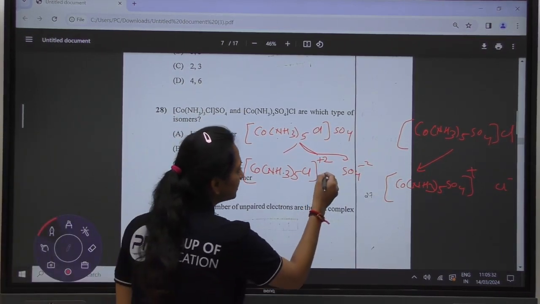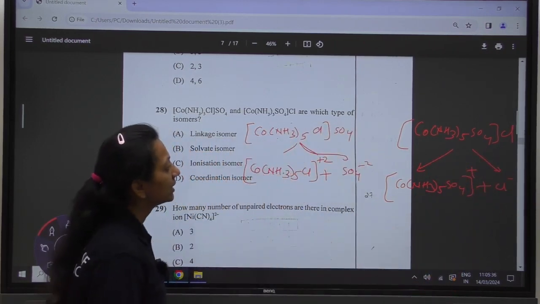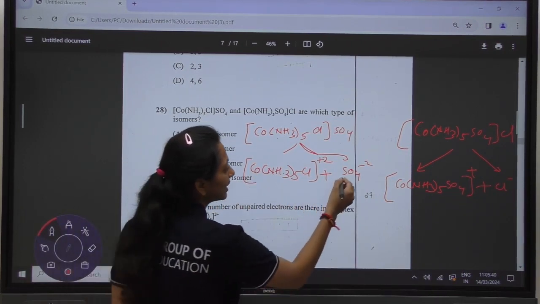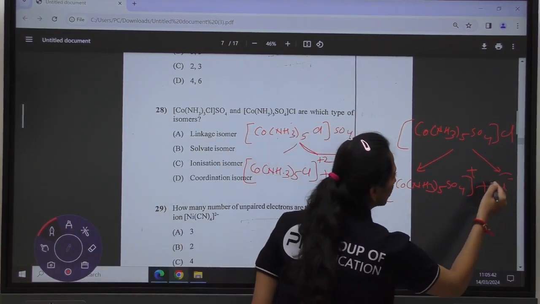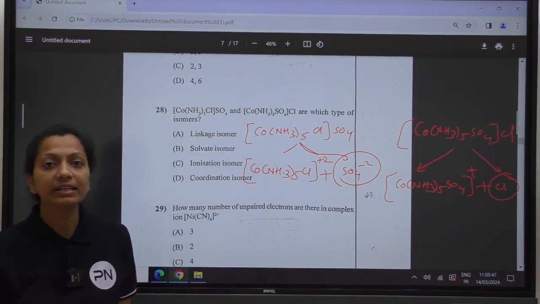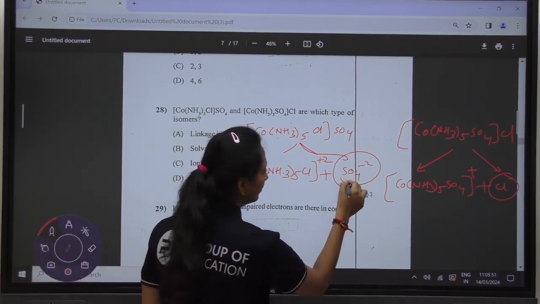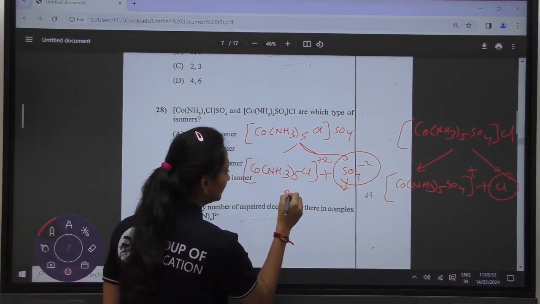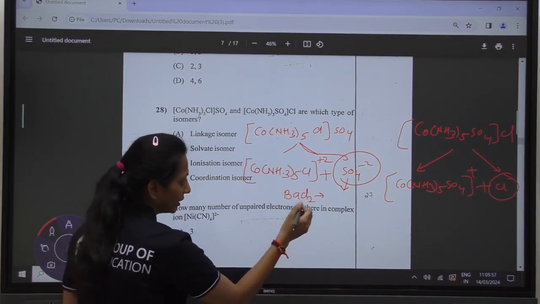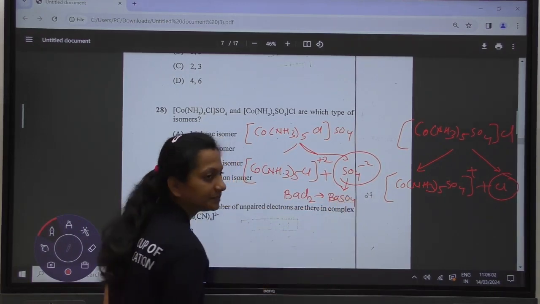Here you can see that the counter ions which are given by the complexes are the sulfate and the chloride. Both of these ions are going to give their respective precipitate by adding different reagents. If I am adding barium chloride solution to the complex, it is going to give me the white precipitate of barium sulfate.